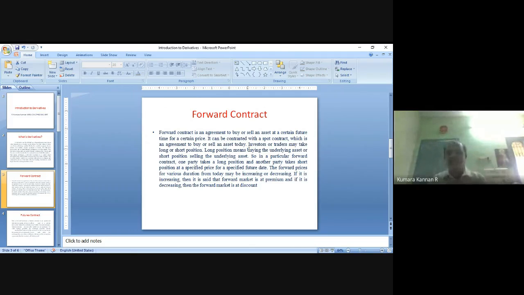That problem is there. The drawback is there. That is being called a settlement risk or counterparty risk or default risk. That is the drawback of forward contract. So customization is the advantage of forward contract. Settlement risk or counterparty risk or default risk or credit risk is a drawback in forward contract, right? So how to overcome this drawback?